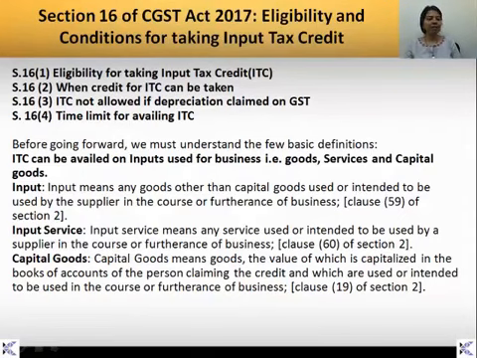Next is input services. Input services means any services which we are using or intending to use for the furtherance of business, for carrying out regular business. That is what input service is.